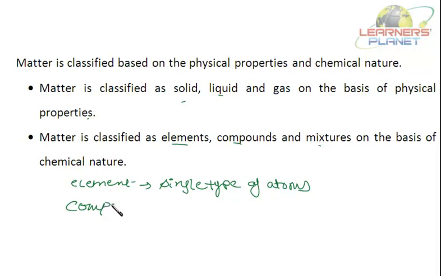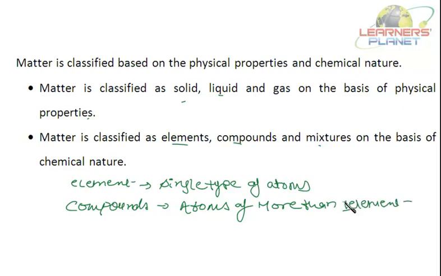Compounds. What are these? Atoms of more than one element combined to form compounds. Say hydrogen will combine with oxygen forming what?